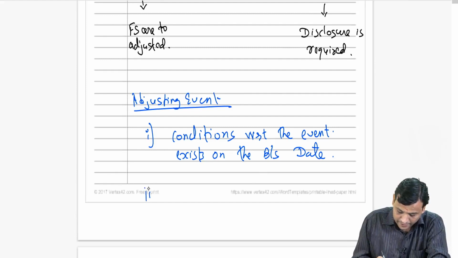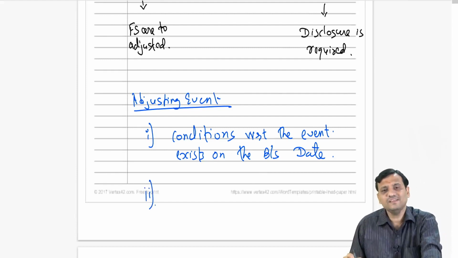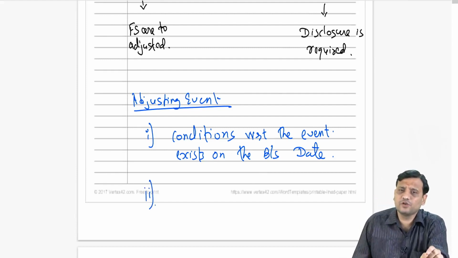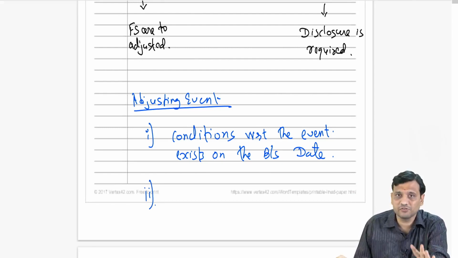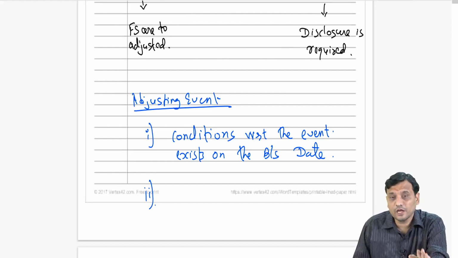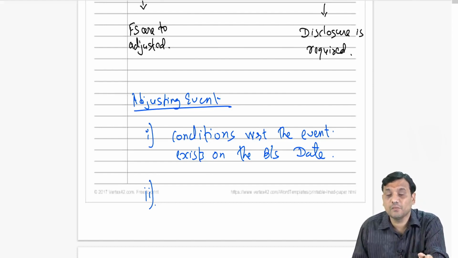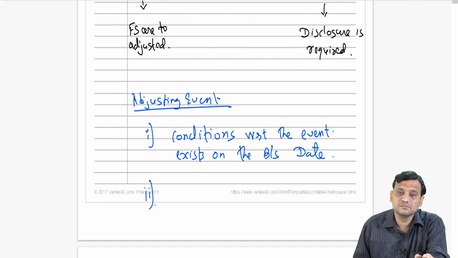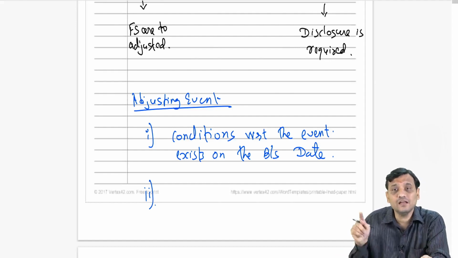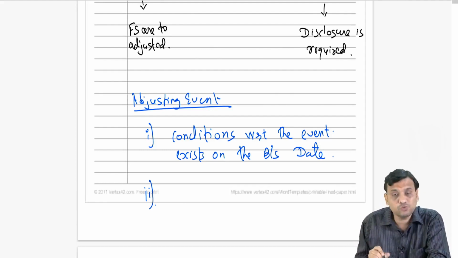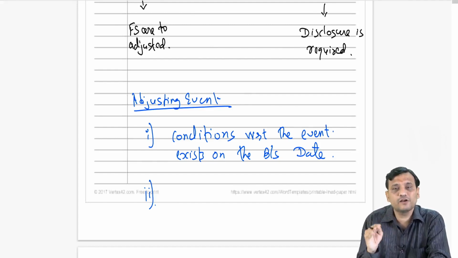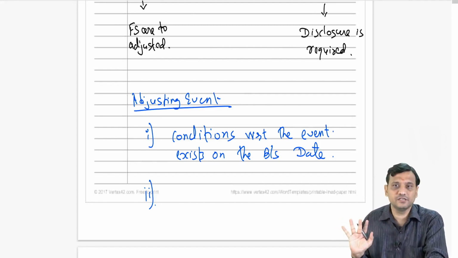Now the second point. If the conditions with respect to the event exist on the balance sheet date, then it is an adjusting event and we have to adjust our financial statements. Now if it is a non-adjusting event, but it impairs my going concern assumption, then it is to be treated as an adjusting event. I repeat, a non-adjusting event means what? The condition with respect to that event is not there on the balance sheet date.